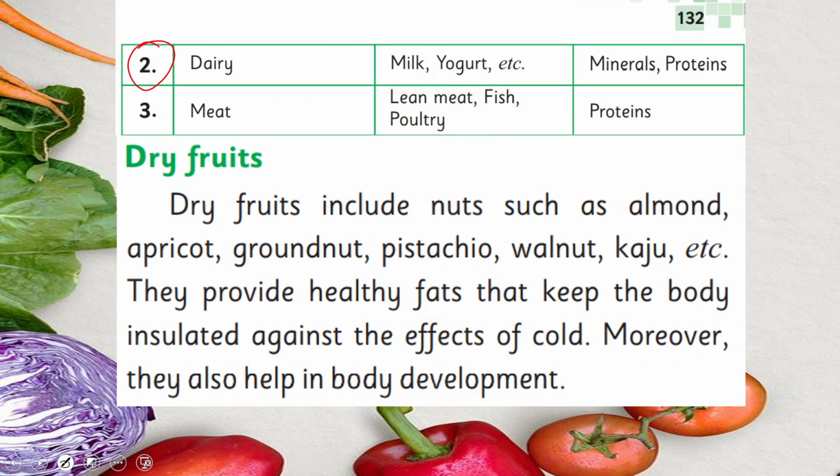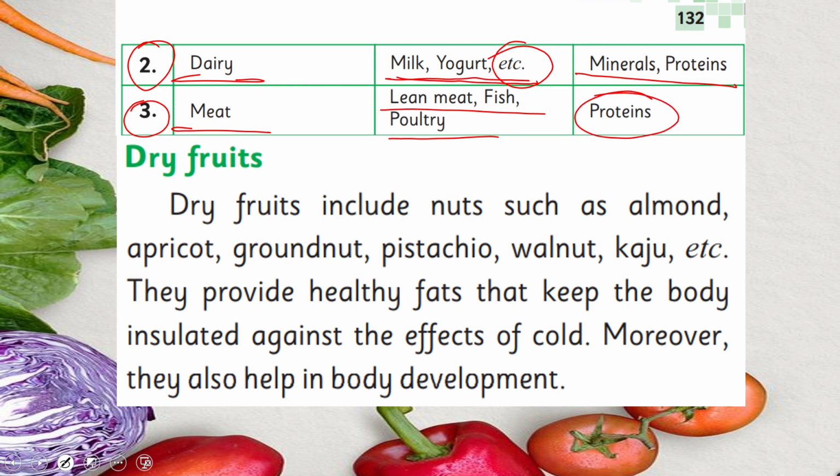So number 2 is dairy. Dairy provides us with milk, yogurt, etc. And it's all dairy की examples हैं milk, yogurt, and it provides us minerals and proteins. Number 3 is meat, lean meat, fish, and poultry. And it provides us with proteins. So आज हम 3 groups को पढ़ेंगे, which is dairy, meat, and dry fruits.